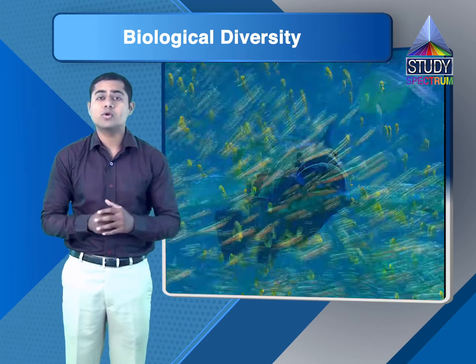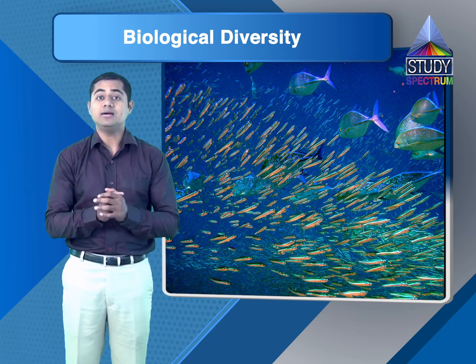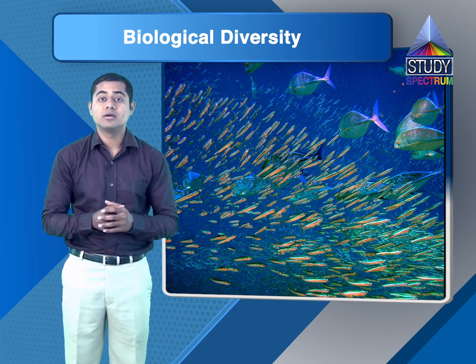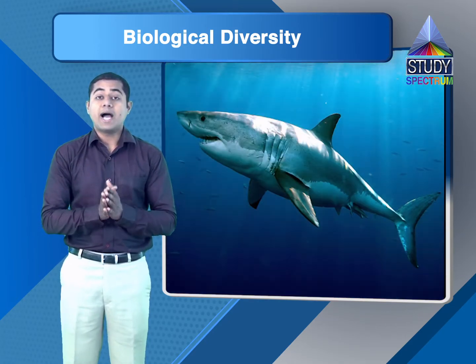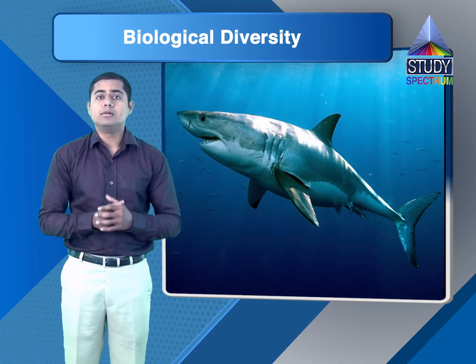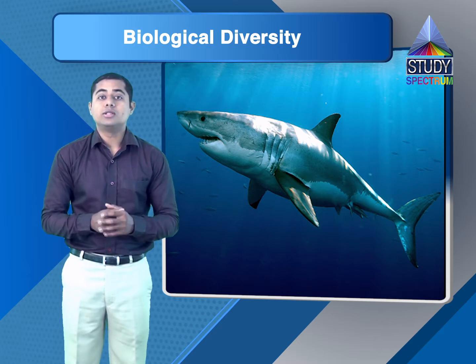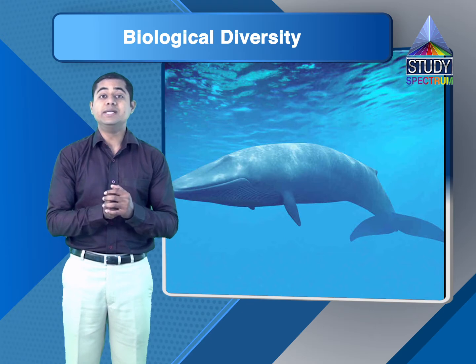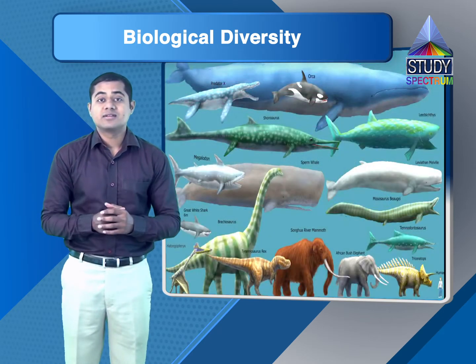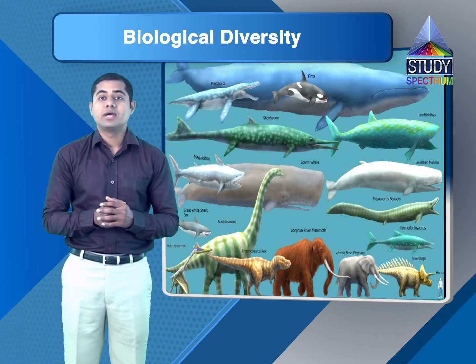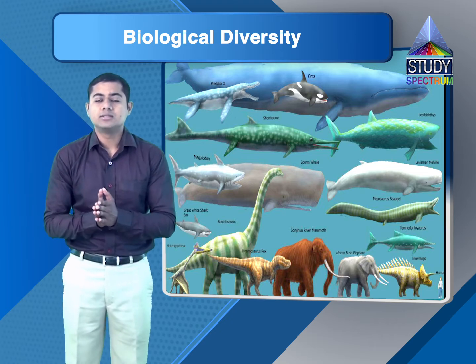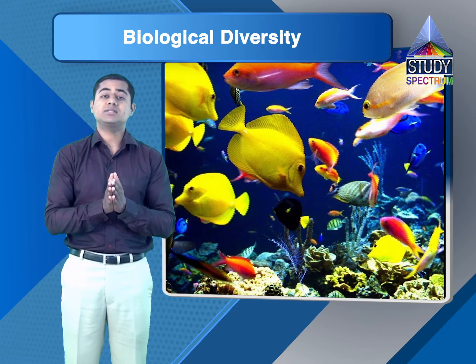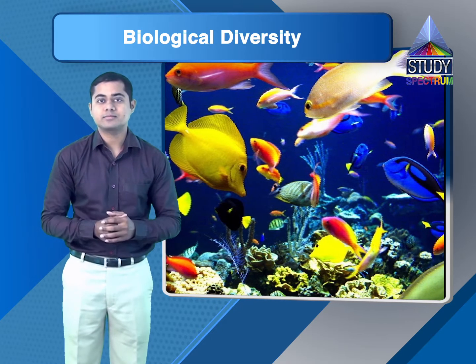There are very small fishes, and there are giant whales, sharks. I think the biggest mammal currently living on the earth is the blue whale. Even it beats elephants and all other terrestrial animals when it comes to size. So even if we look at the fishes, their sizes range over a huge variety.